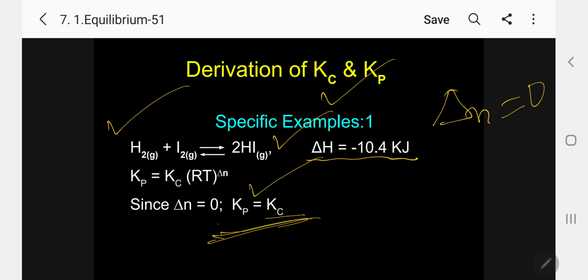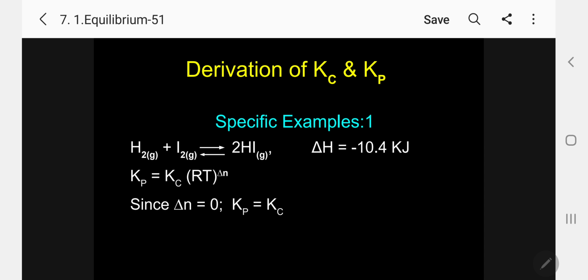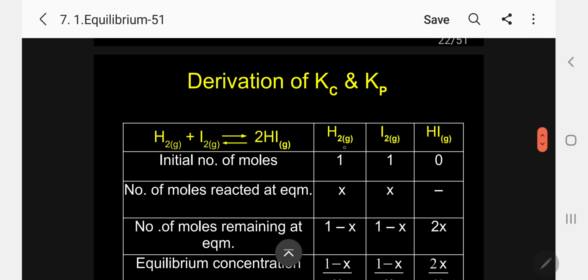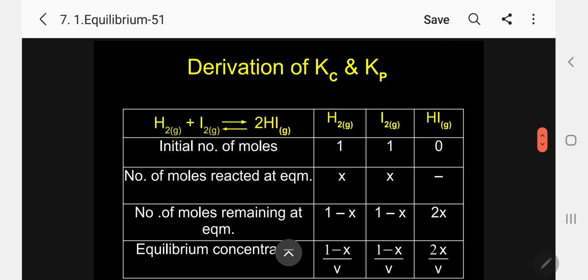Kindly follow. So I can conclude this way. Whenever the total number of moles of reactants and products are the same, in that case, Kp equal to Kc. That we will prove by deriving the equation as follows. Kindly follow me. Suppose I am going to derive for Kc first, that is, concentration of liquid and solid, Kc.